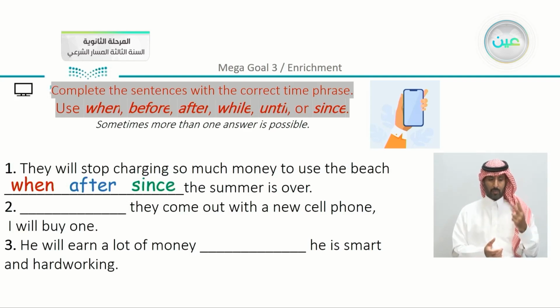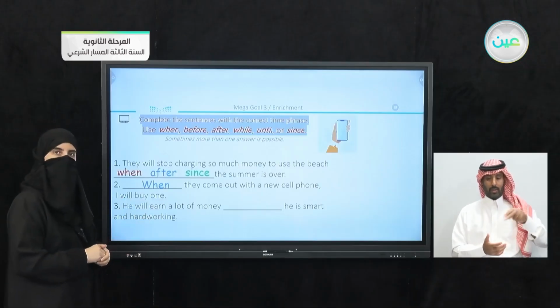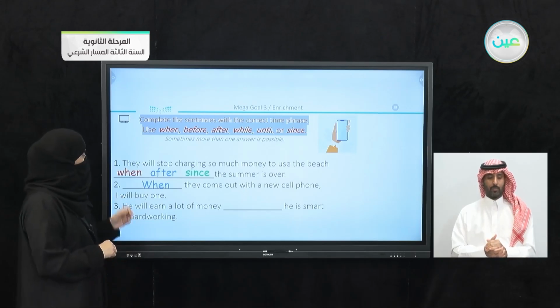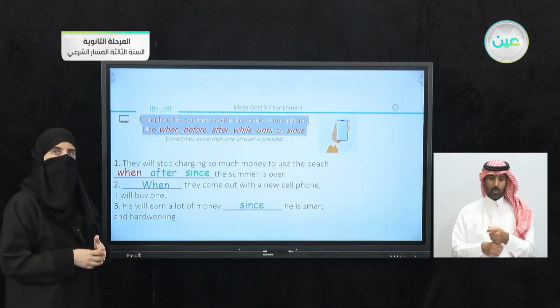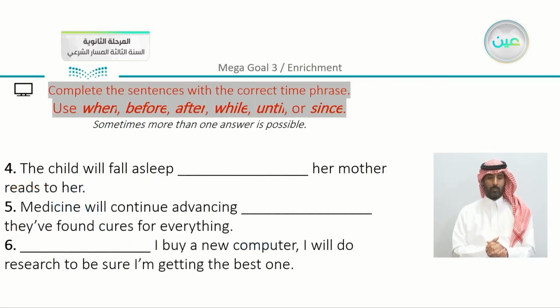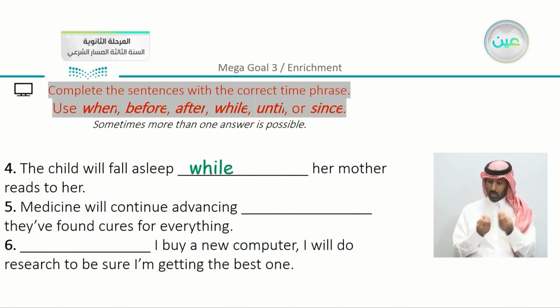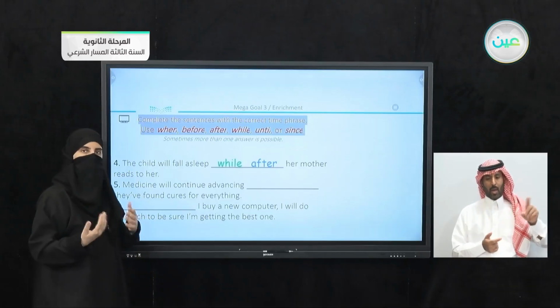Number 2, blank they come out with a new cell phone, I will buy one. Now here we have one word, we can say when they come out. He will earn a lot of money, he is smart and hardworking. Now we can say since he is smart and hardworking, you can see that we use different time expressions depending on the meaning of the sentence. Now, number 4, the child will fall asleep her mother reads to her. We have here while. And you can say also we have here the word after. So if you answer either way, it's correct.